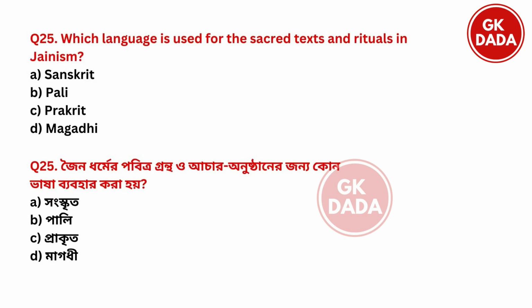Next, which language is used for sacred text and rituals in Jainism? Option A, Sanskrit. Option B, Pali. Option C, Prakrit. Option D, Magadh. So the language was option C, Prakrit. Prakrit was used for the sacred text and rituals in Jainism.